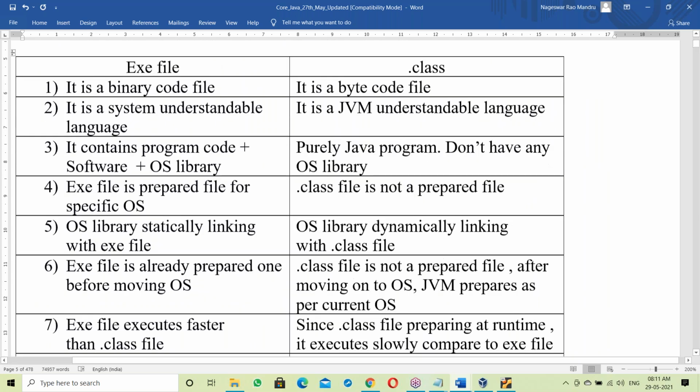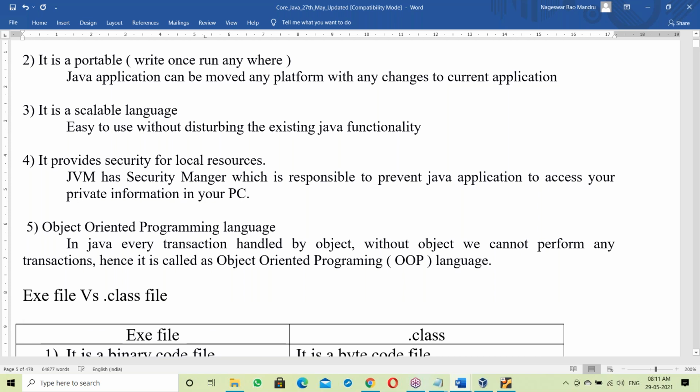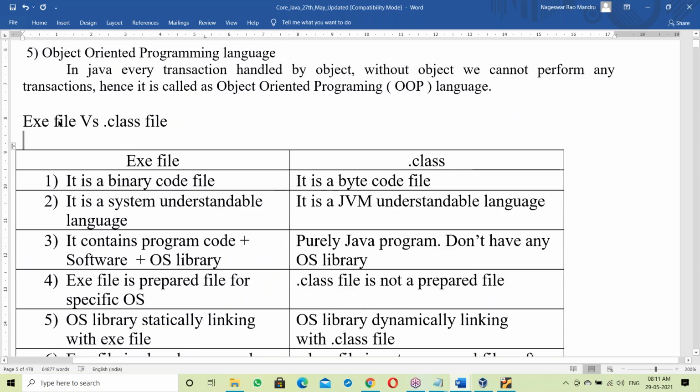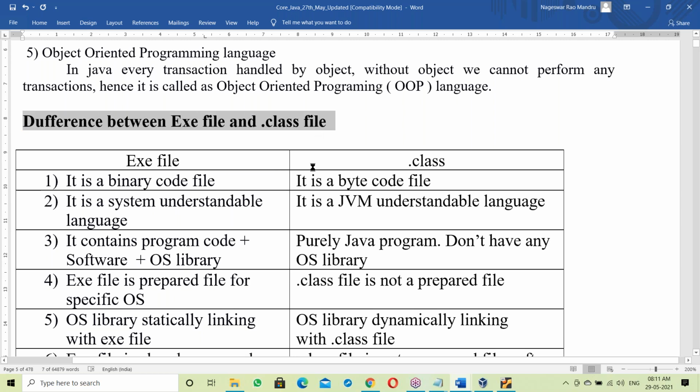The difference between an .exe file and a .class file.